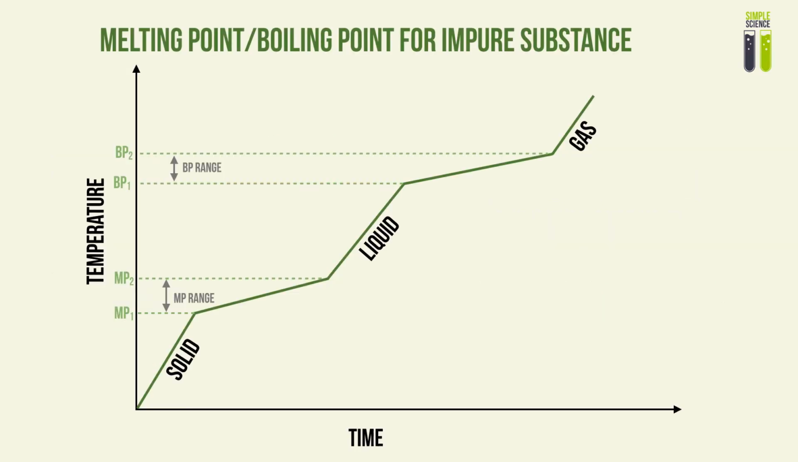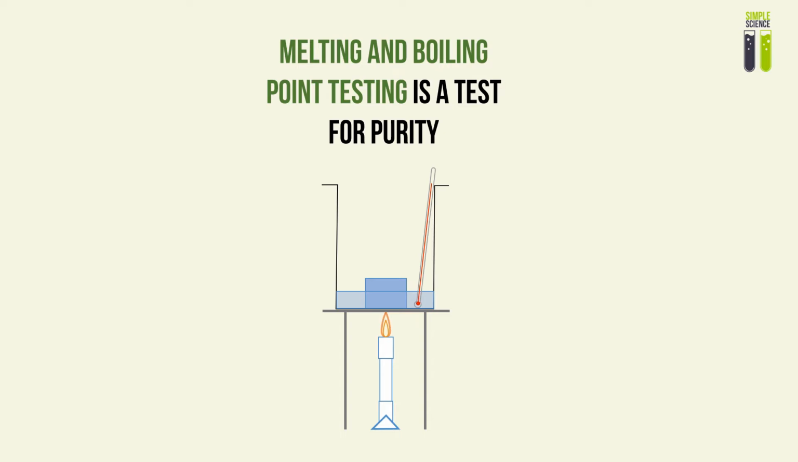So as a result of this, we can see that there will be a range in which the melting point can exist and the range in which the boiling point can exist. So the equilibrium state between solids and liquids, or the melting points, will exist in a different range, and there will be a range for the boiling points too. So there will be no distinct boiling and melting point, all right? So as a result, we can use melting and boiling point testing as a test for purity.